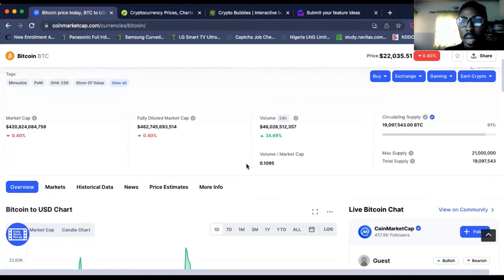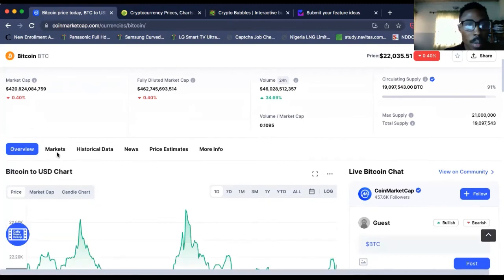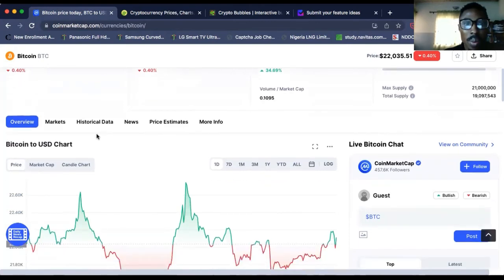So, like I was saying, I was talking about market cap. Market cap simply means the circulating supply or total supply multiplied by the current price, and that gives you the market cap. Now, if you want to know more about this coin, look at all the possible tabs. You click on the market tab to know about the market. Historical data gives you the price history of what has happened to Bitcoin over the years.